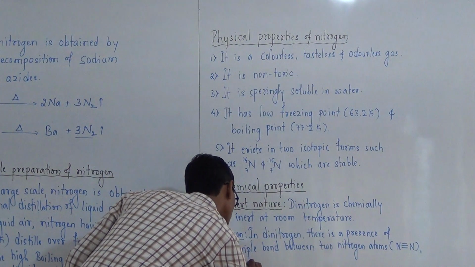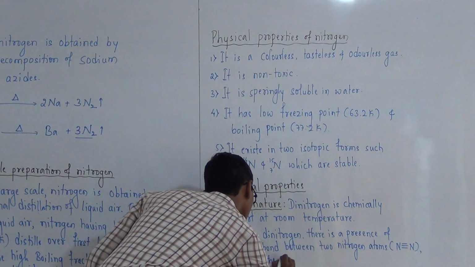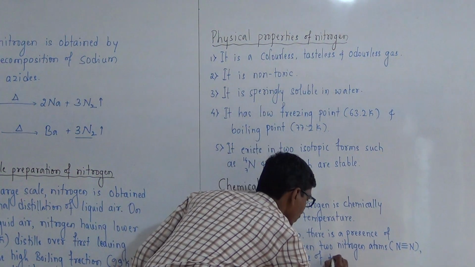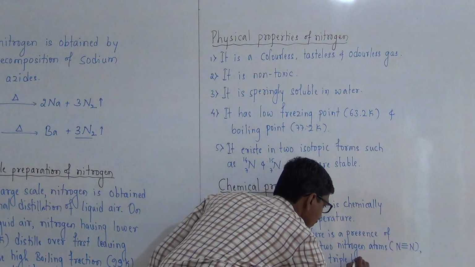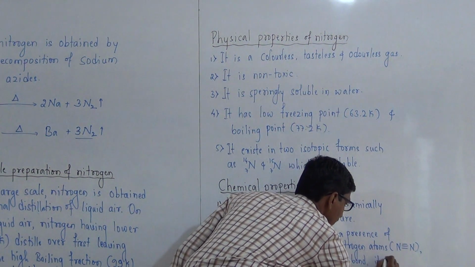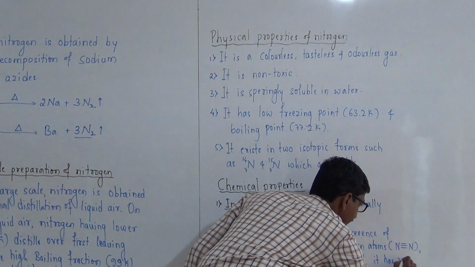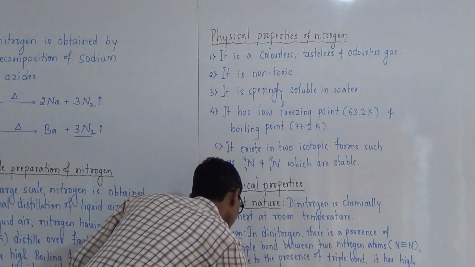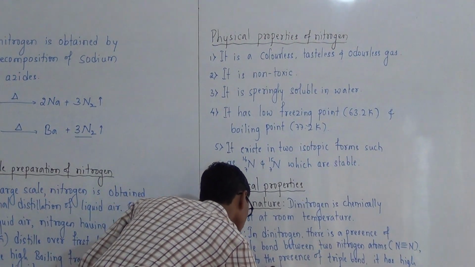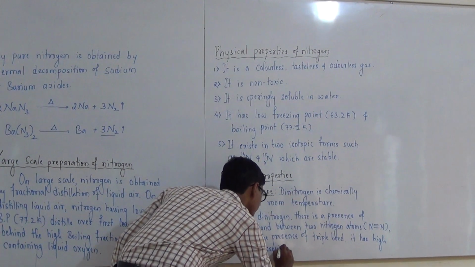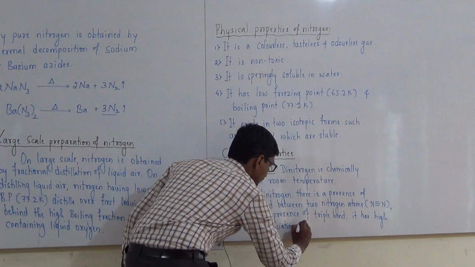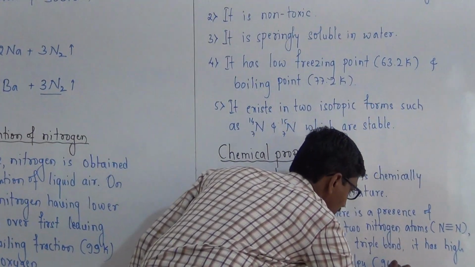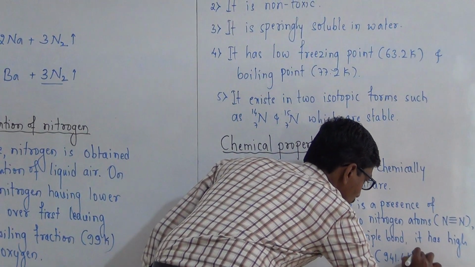Due to the presence of the triple bond, it has a high bond dissociation enthalpy, that is 941.4 kilojoule.